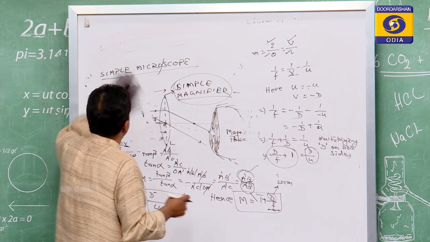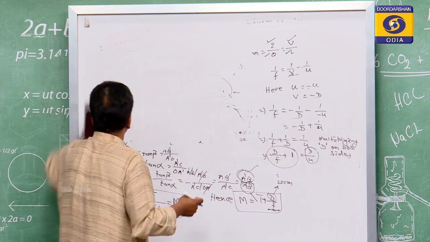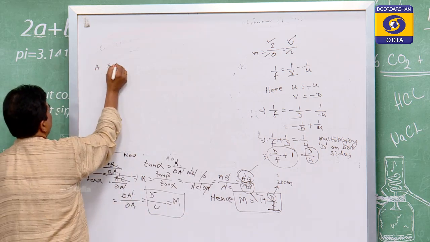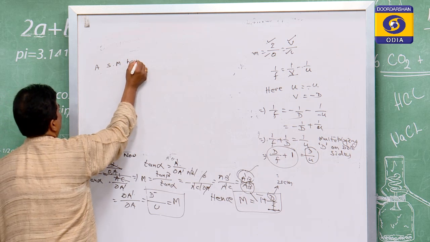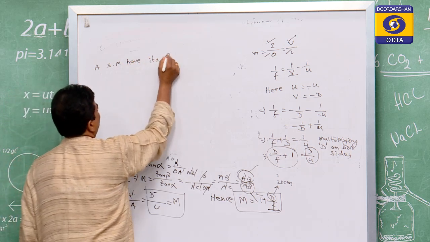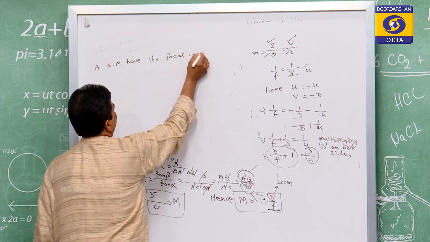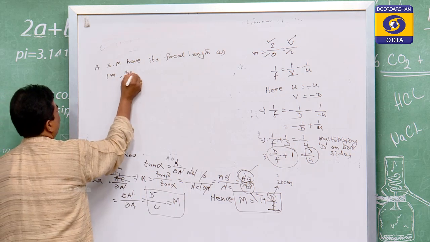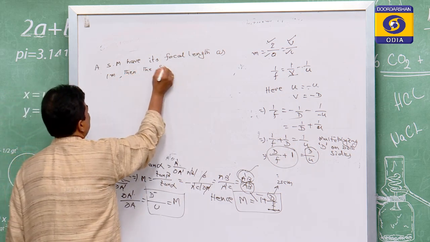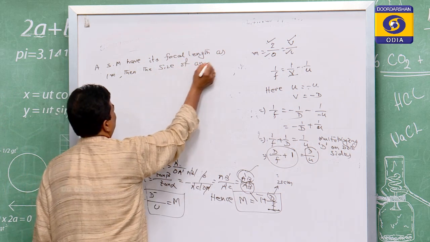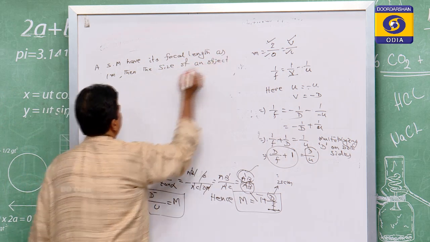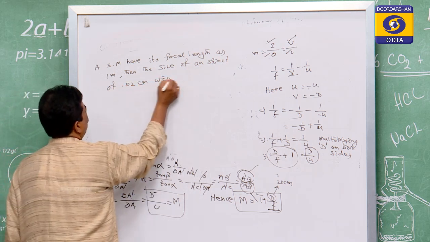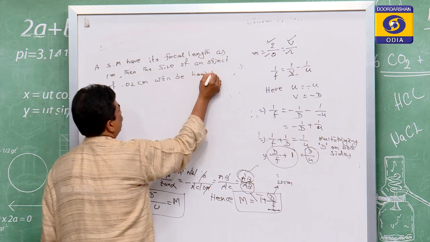So if I give you one numerical, just try to solve it within very few seconds. A simple microscope has its focal length as 1 meter, then the size of an object of 0.02 centimeter will be how much?